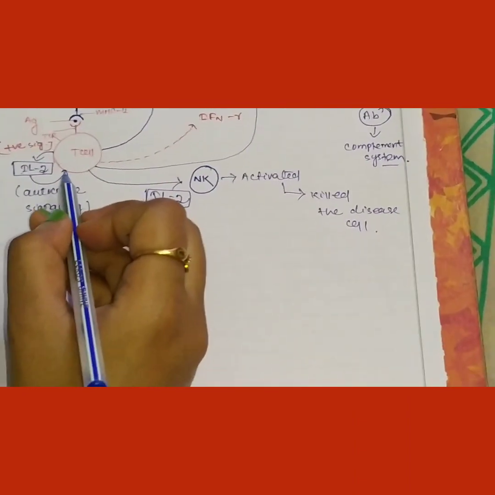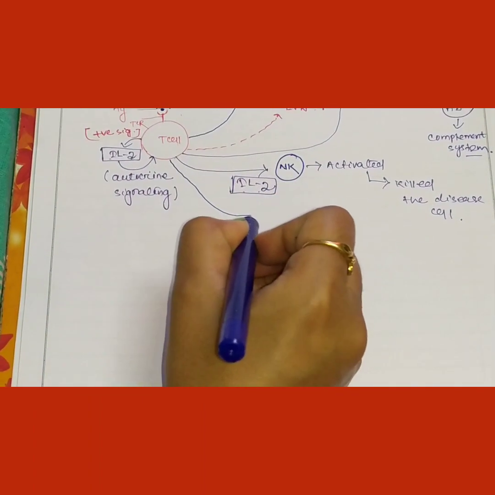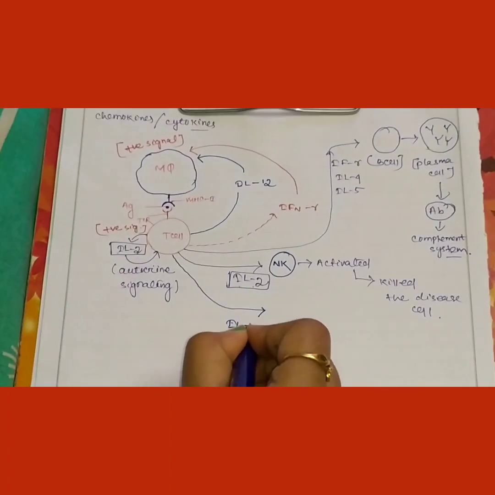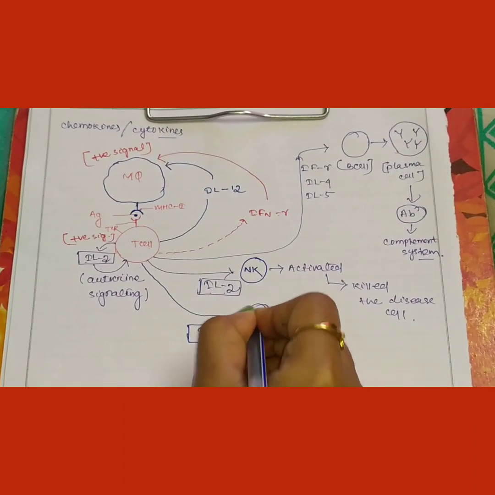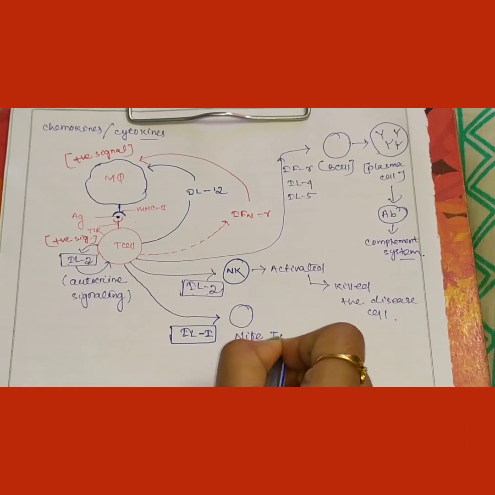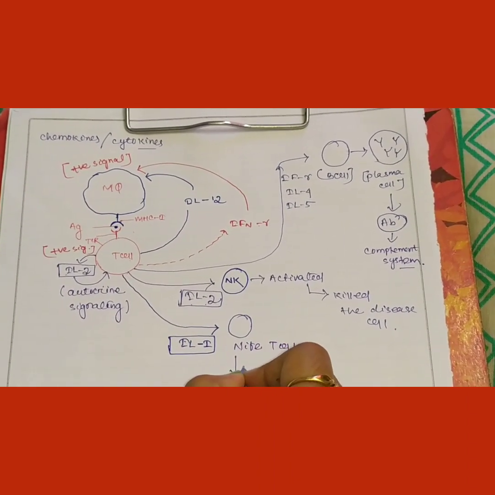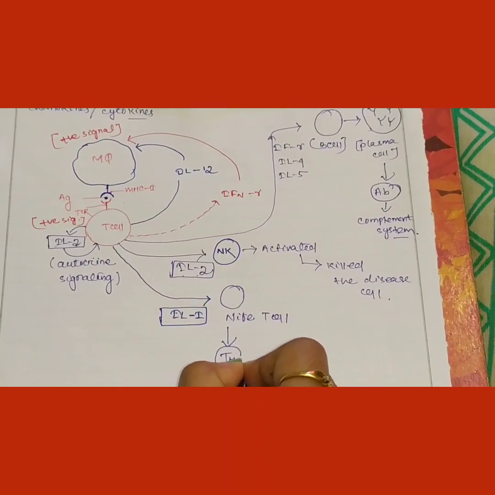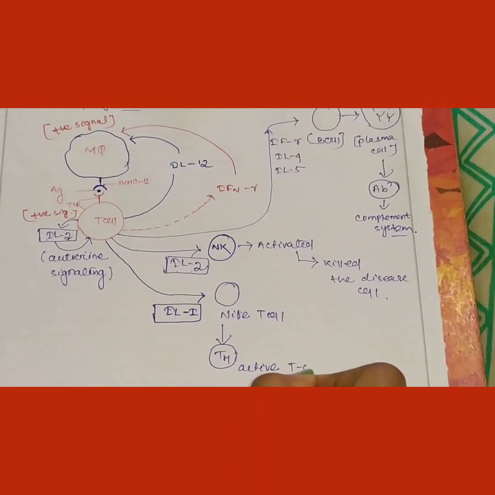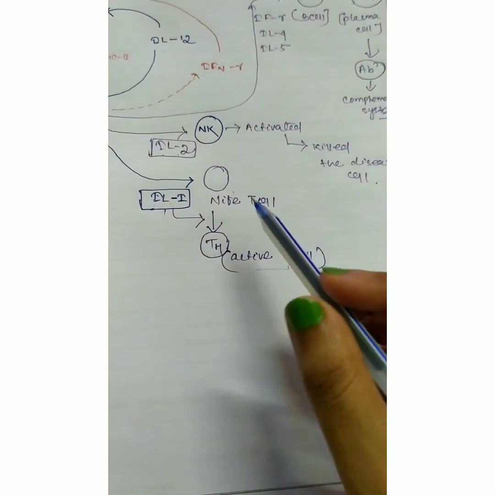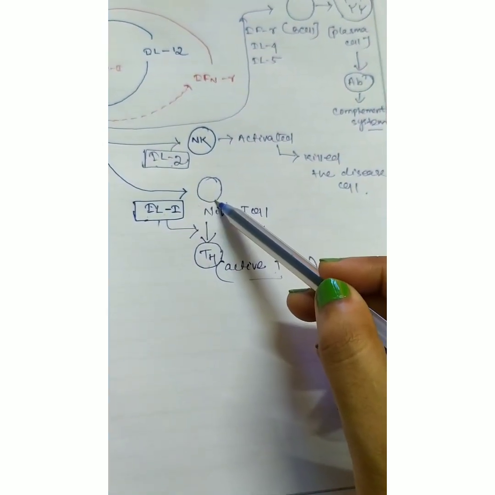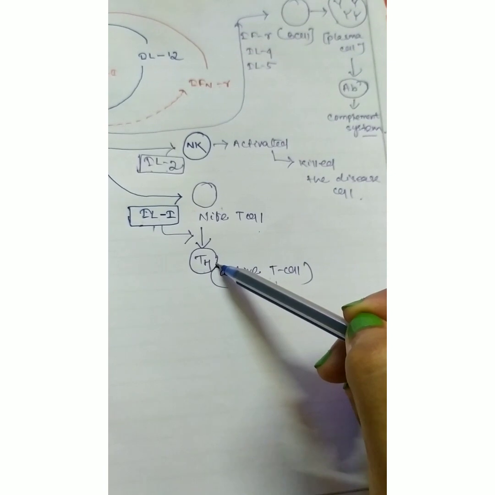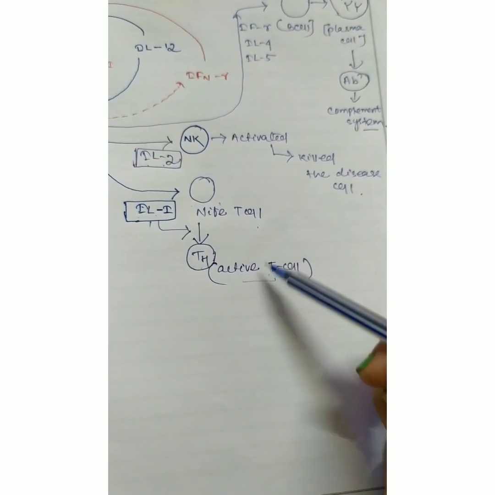Then this T cell also secretes another type of interleukin, known as interleukin 1. This interleukin 1 acts on the naive T cell. This is the naive T cell, which is converted to the TH, the active T cell. Once it receives interleukin 1 secreted by the T cell, the naive T cell gets the message to develop itself into a T helper cell, so that more and more naive cells are converted to activated T helper cells.